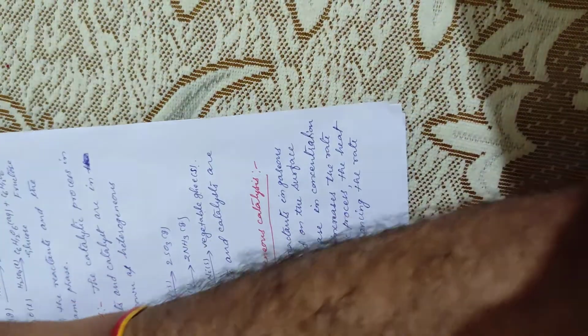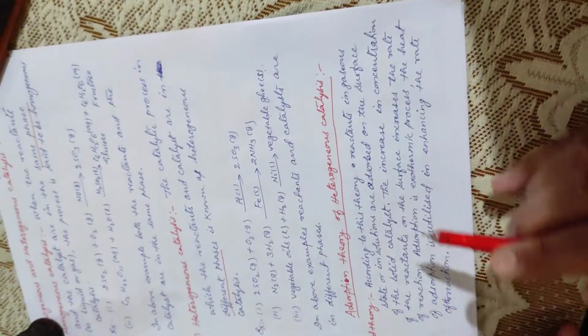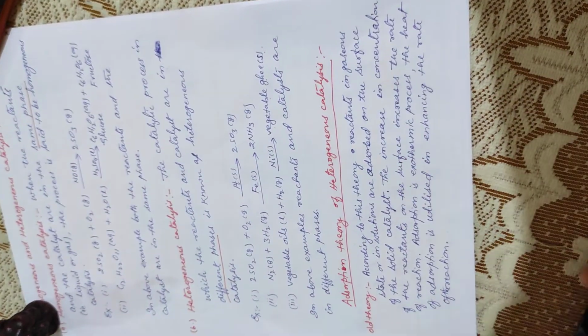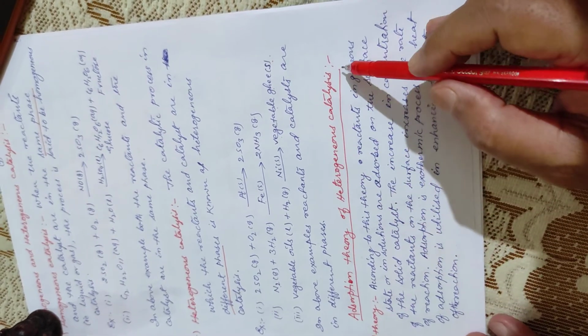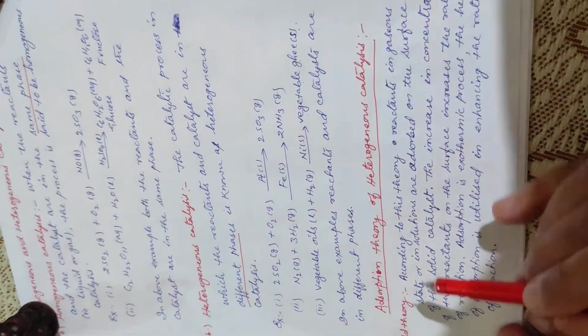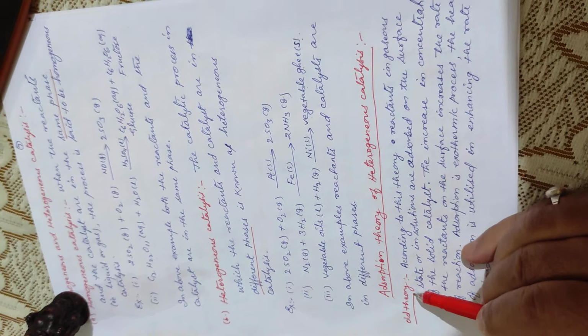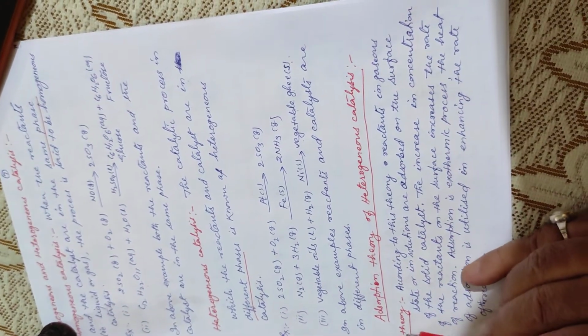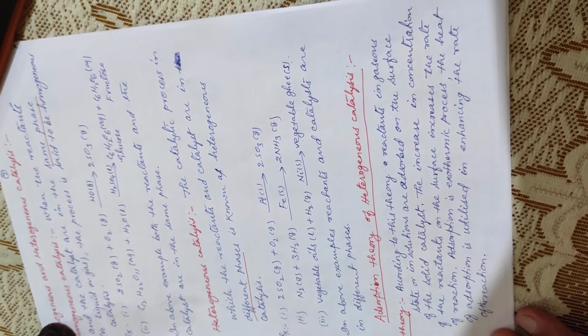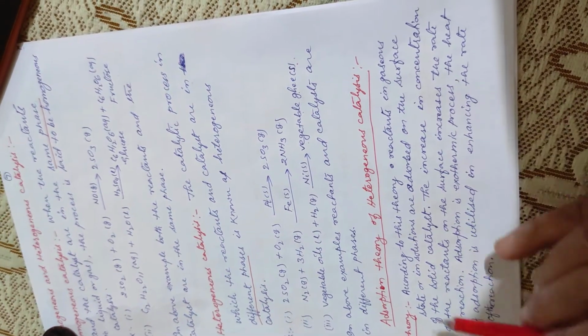Now, the next topic is a very important topic. This is the adsorption theory of heterogeneous catalysis. Now there are two theories. One is the old theory and the second is the modern theory. In the old theory, look at the notes.